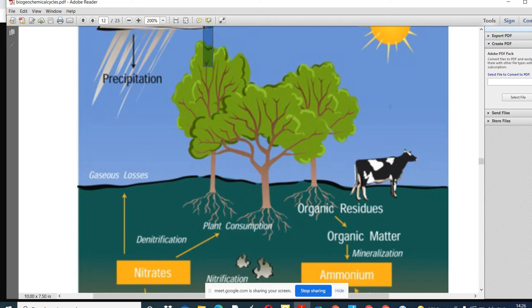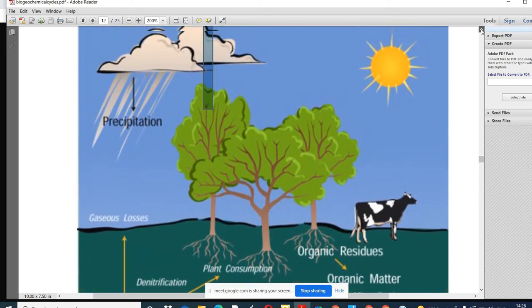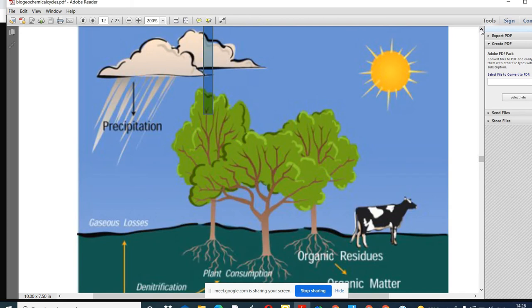So in the figure you can see there is precipitation, like during rainfall or thunderstorms. It is present in the form of nitric acid. During the thunderstorm, there is lightning. You may have seen it in the atmosphere. During the rainfall, there is a thunderstorm, or when the rainfall stops, in that kind of season, you may have seen that.